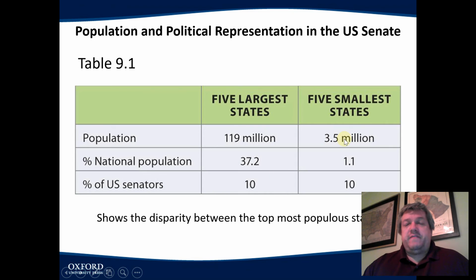Right? Now, the 5 smallest states by population, so that would be Alaska, Hawaii, I think North and South Dakota, Wyoming, they only have 1% of the people in the country. But every state gets 2 senators. So the 5 small states and the 5 largest states have the same amount of senators. But look at the difference. 120 million people only get 10 senators, where 3.5 million get 10.